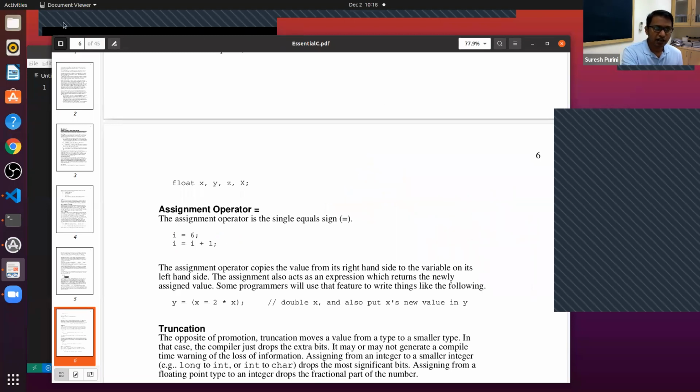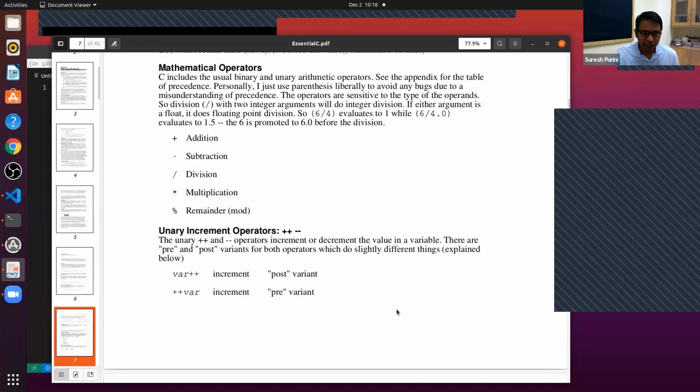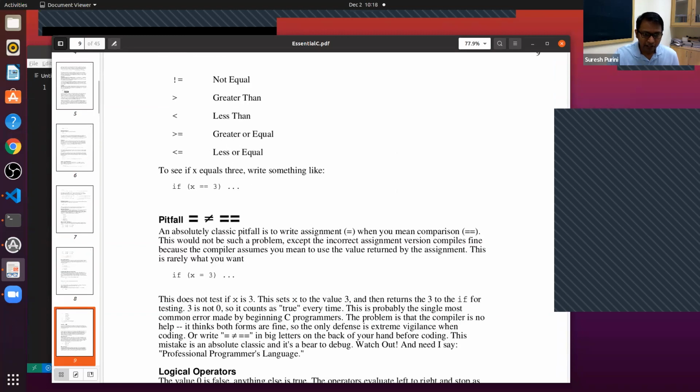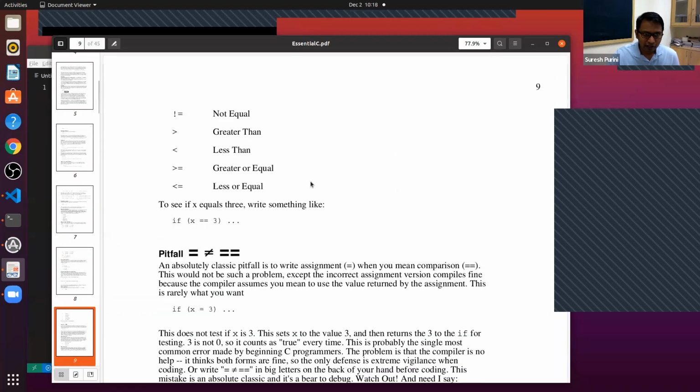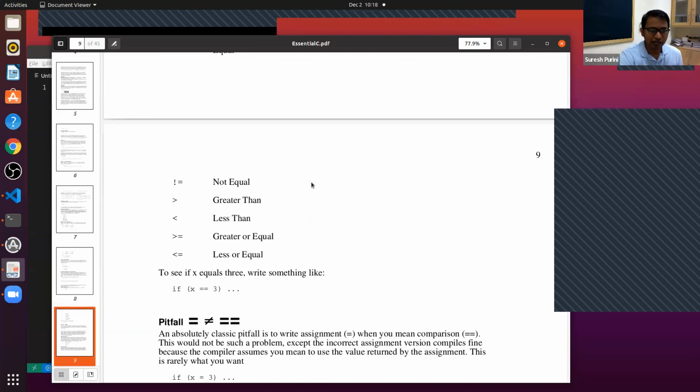So this is one thing which we have seen. And then let's keep going. So we used what is called a relational operator in the if statement. We used a relational operator here. This is the one that we used.